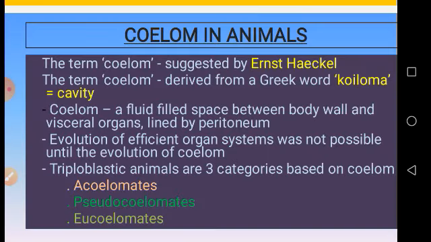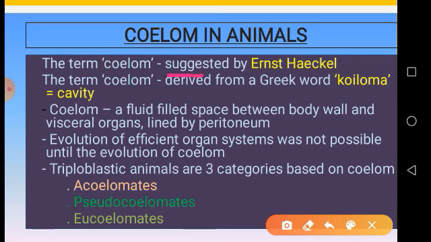Aspects of the coelom. Now, the term coelom was suggested for the first time by Ernst Haeckel. He was a great scientist of biology. The term coelom is derived from a Greek word koiloma, which means a cavity. Coelom is nothing but a cavity, we know that. So it is a word derived from the Greek word koiloma.